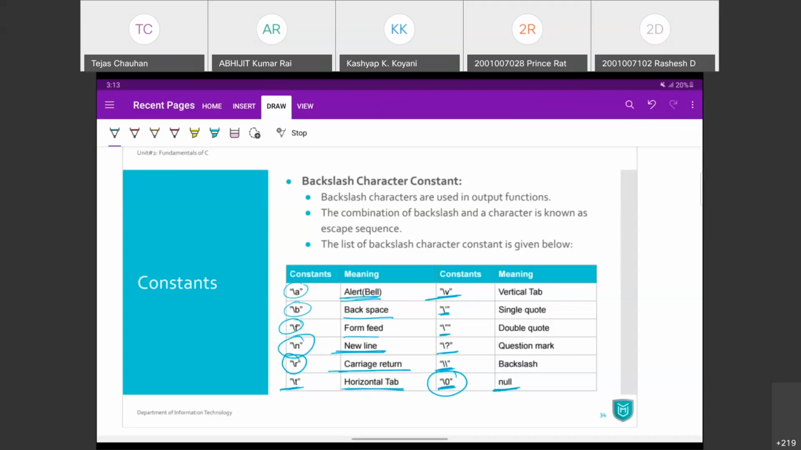So these are the constants. Backslash characters or some constants. Now some of these constants we are going to use. We will use /n. We have already used it in some programs to create a new line. /t we will use, single quote, double quote, and so on. /0 we will use when we work with strings. Fine. So these are the character constants.